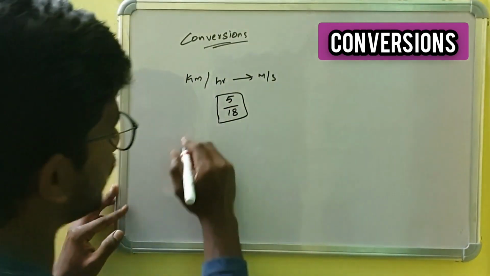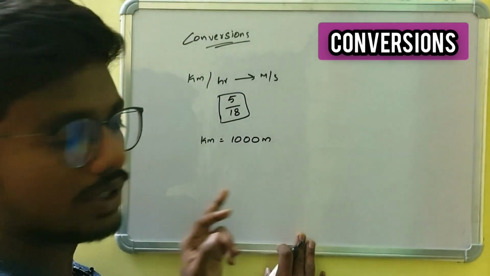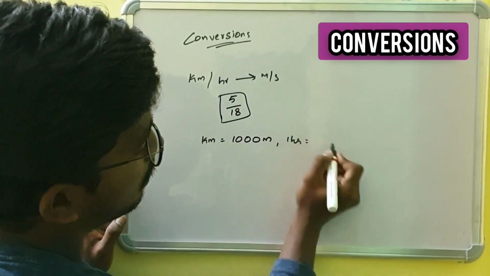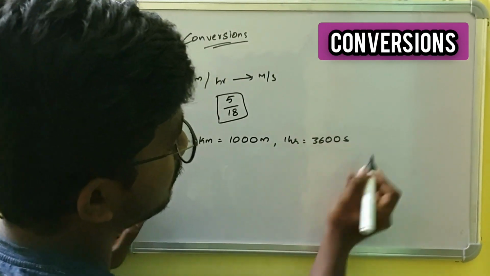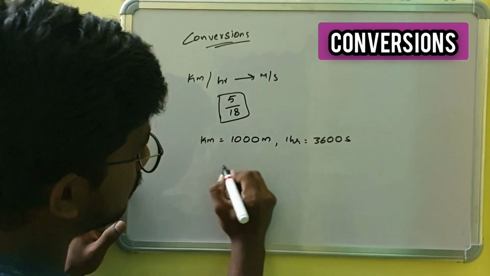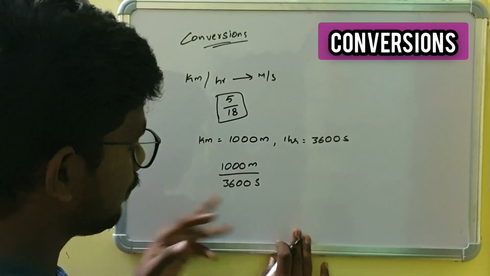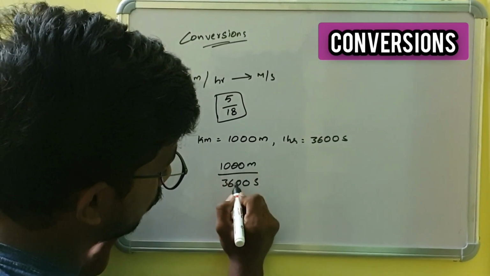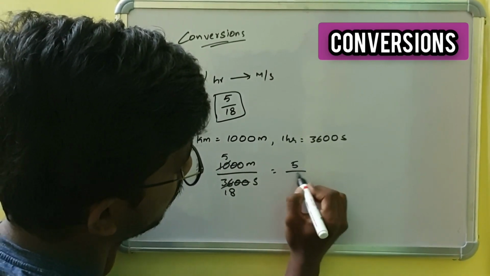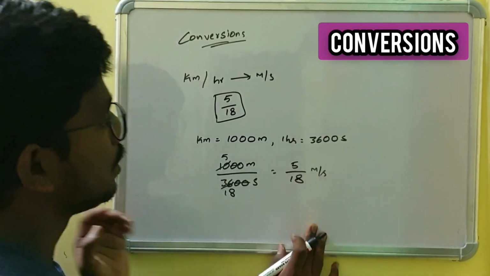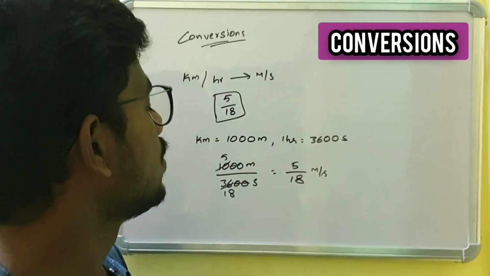1 kilometer is nothing but 1000 meters, and 1 hour is equal to 60 minutes, which is also equal to 3600 seconds. Kilometer per hour means 1000 meters per 3600 seconds. By calculating, 2 zeros will be cancelled, and 2 5s, 2 18s, which is nothing but 5 by 18 meters per second. So to convert kilometers per hour to meters per second, we multiply with 5 by 18.